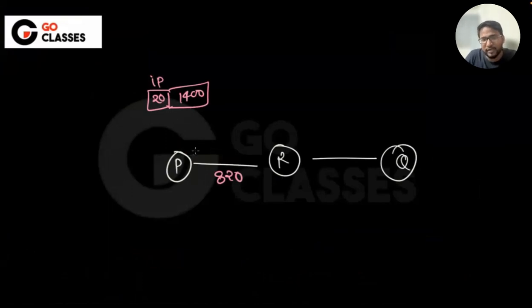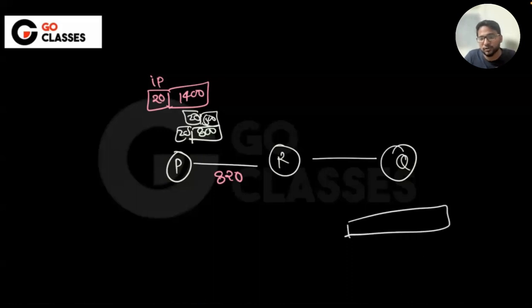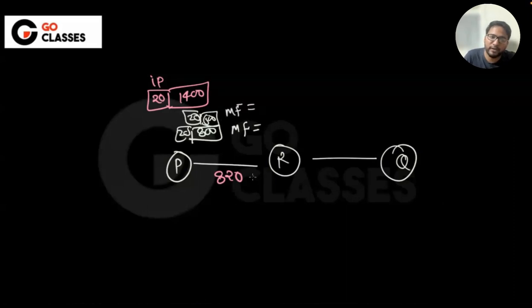If the source is fragmenting, then each fragment itself is an independent packet. So the source will be fragmenting and the fragments will be independent packets, which means it will be sending this 820 and 620. If the source itself is fragmenting, then they are altogether different independent packets. There is no fragmentation as such. If intermediate routers are fragmenting, then the fragment offset field and these things come into the picture. So here, if the source itself is fragmenting, tell me what is the value of the more fragment field here?